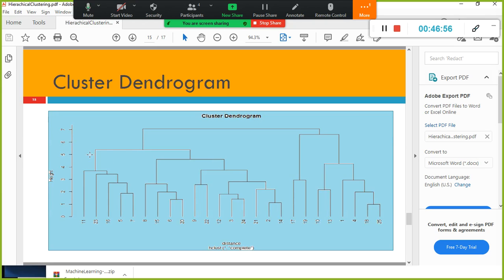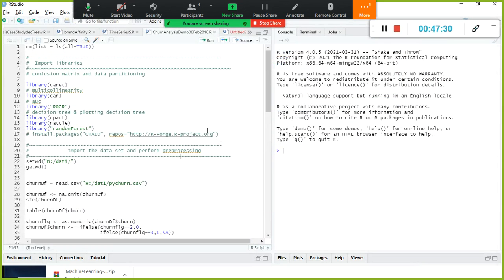Sometimes it is difficult to identify the correct number of clusters with a dendrogram, because if you look here, so many clusters are there. These two are grouped together, and these two are grouped together. In this case I took hardly 26 records, and even for this it creates so many things. In a real-time scenario you will be working with reasonably 100,000 records. In that case, when you create a cluster there will be so many clusters, and it is difficult to find out which one you need to use. And again, the computational time is very high when you use hierarchical clustering. You will see how by looking at this one.